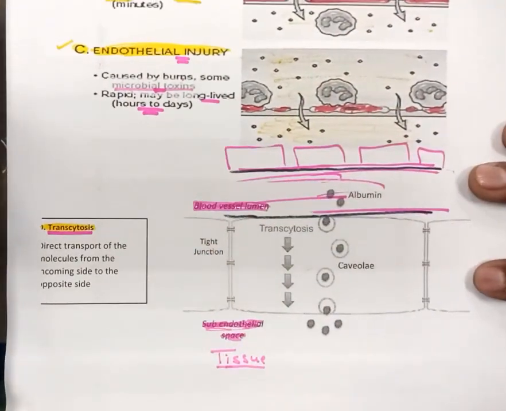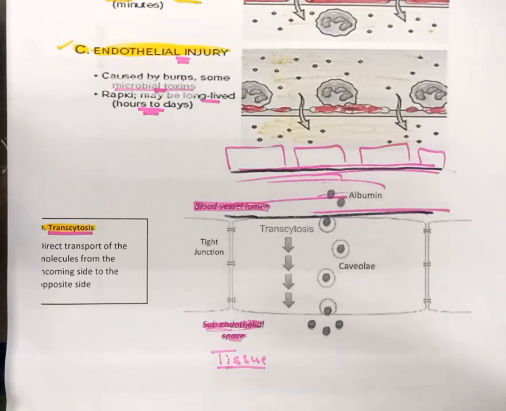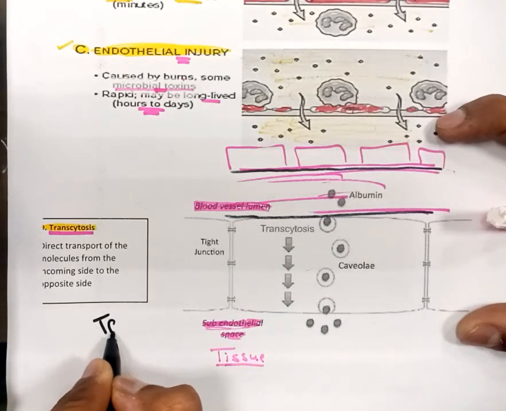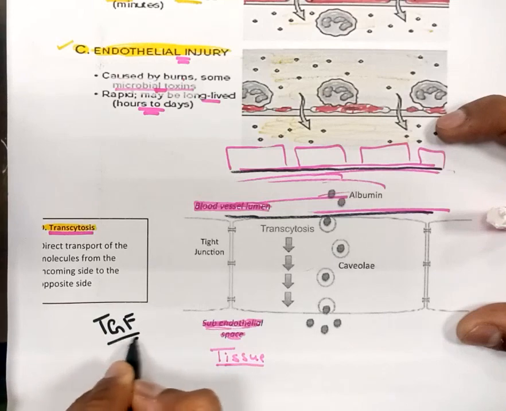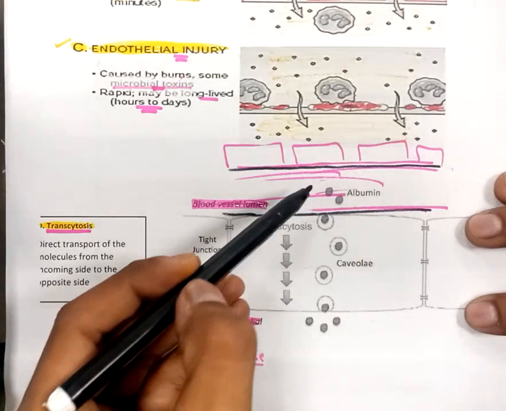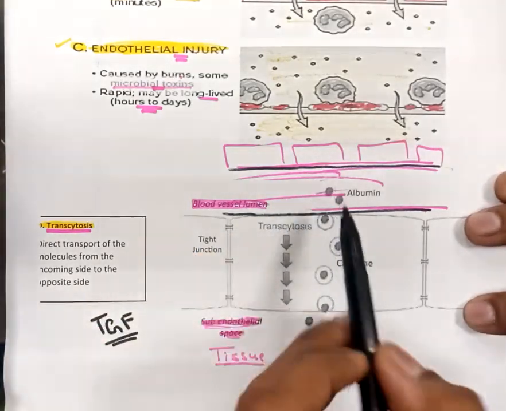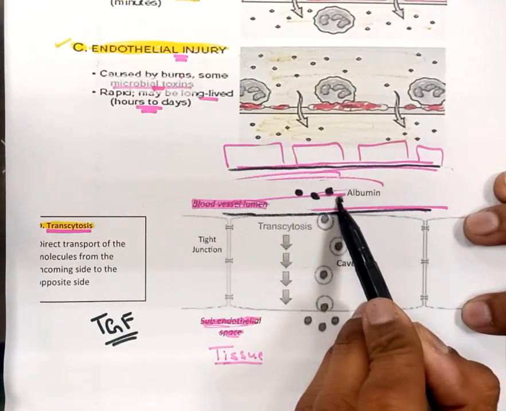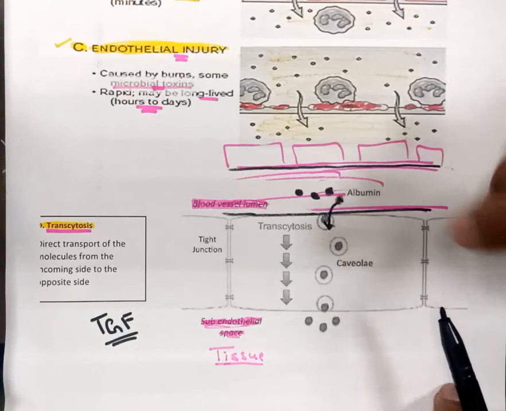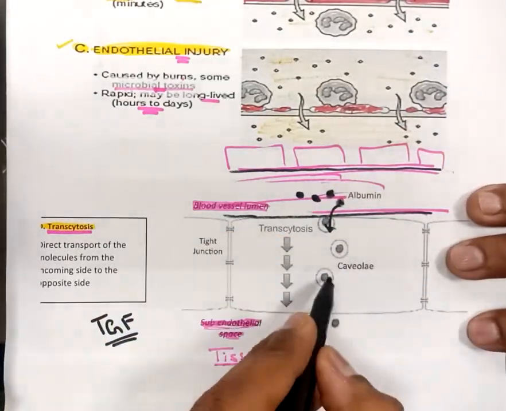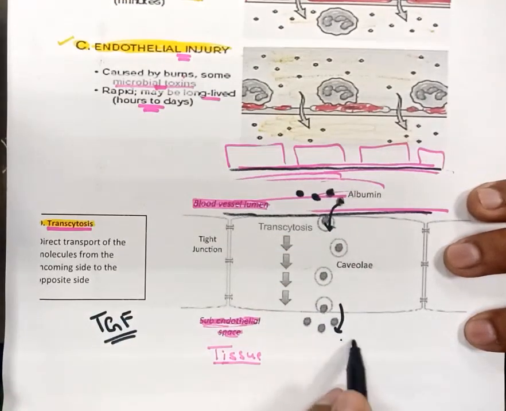Now what will happen? In response to injury or pathogens, certain growth factors will be produced, for example transforming growth factor, TGF. Sometimes proteins or fluid will be endocytosed, getting inside the endothelial cell from the lumen of the blood, and then from the other side they will be exocytosed into the tissue.